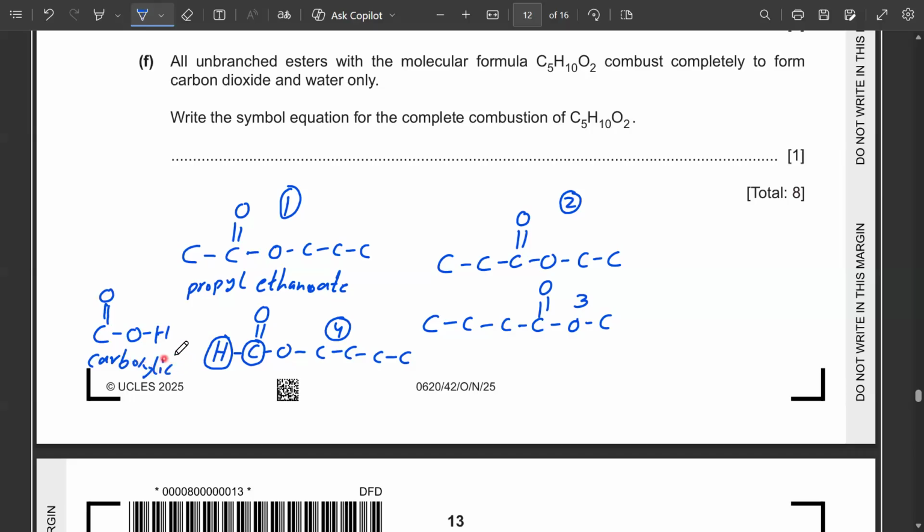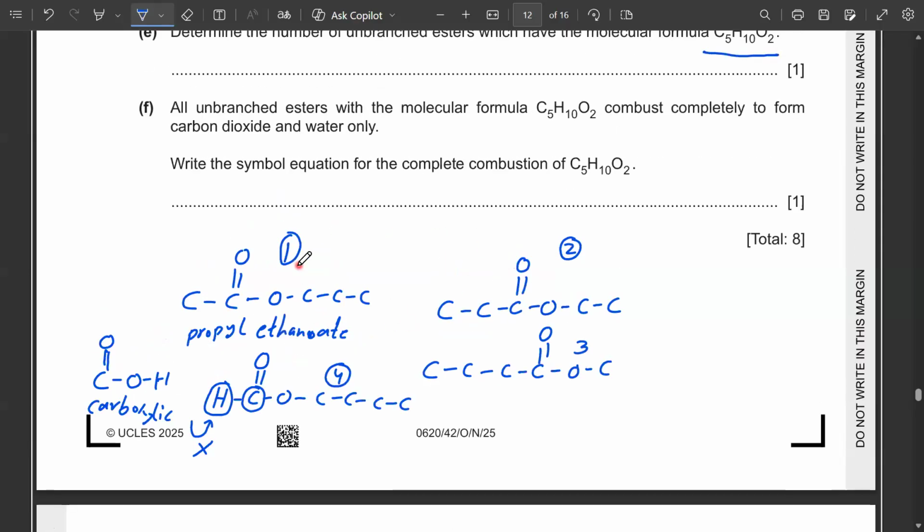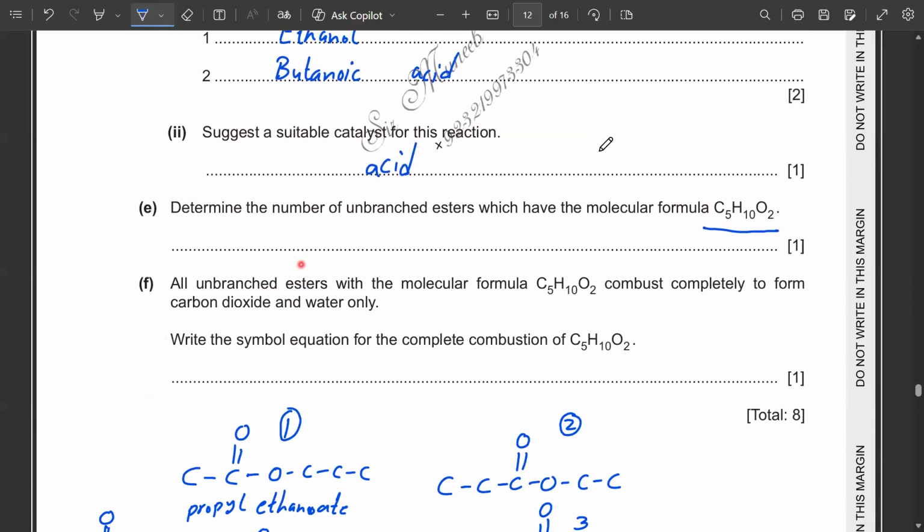This is carboxylic, but this one is not. This one is not carboxylic because this is a different arrangement here. So this is how you get 4 different possibilities of the ester with this formula C5H10O2. So you will write here 4.